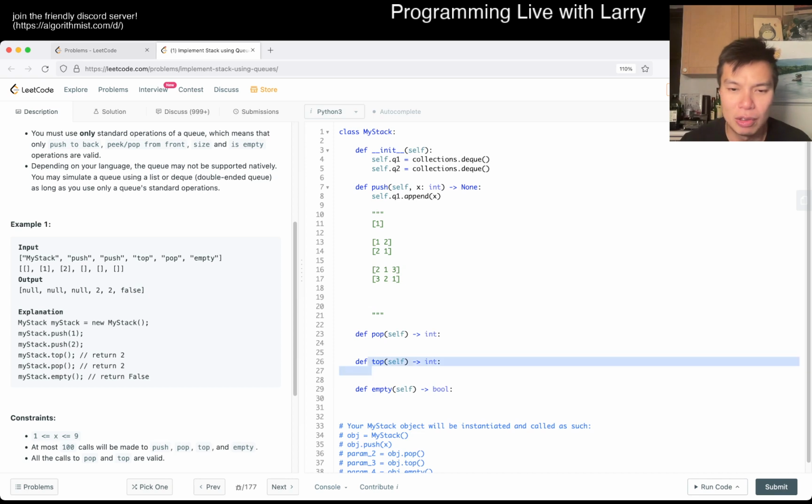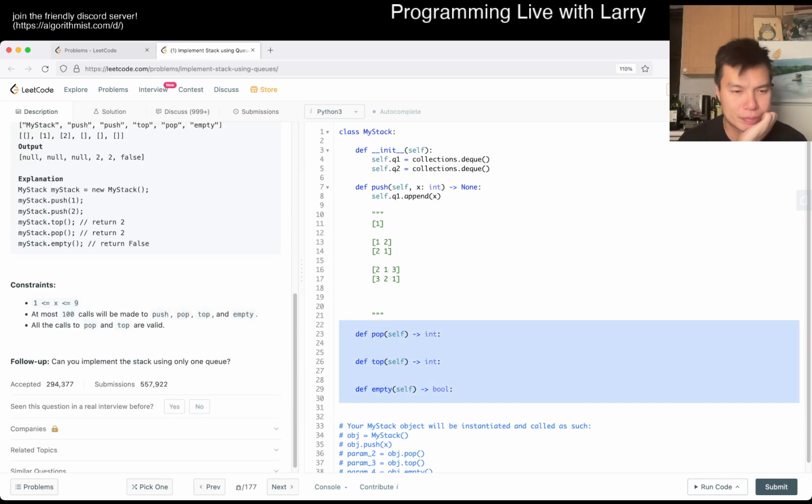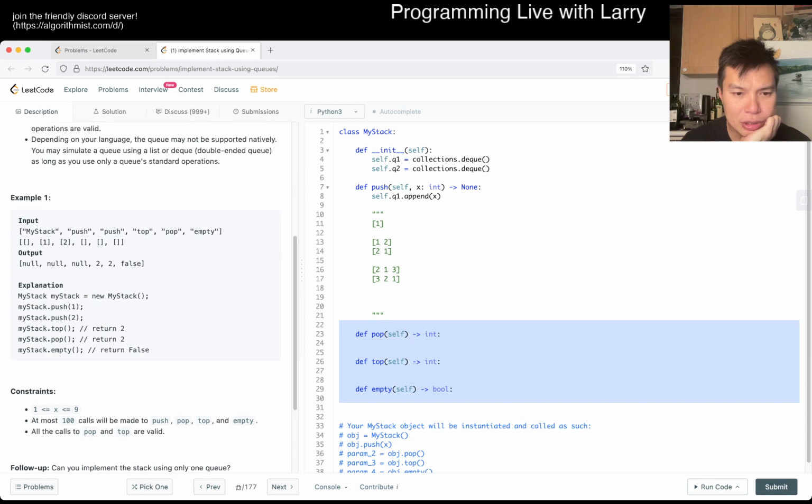And these two are also input. So in this case, push is going to be O of n, and all these are going to be O of 1. Is that good enough? Can I do this in O of 1?